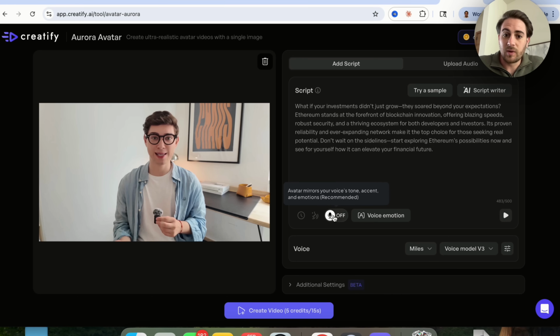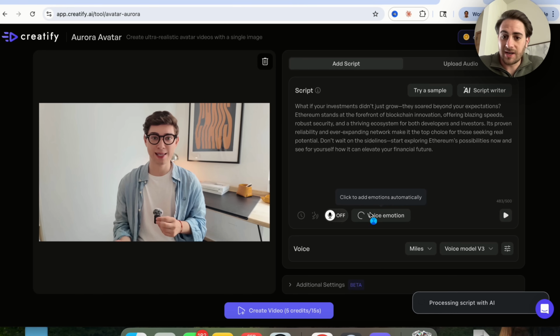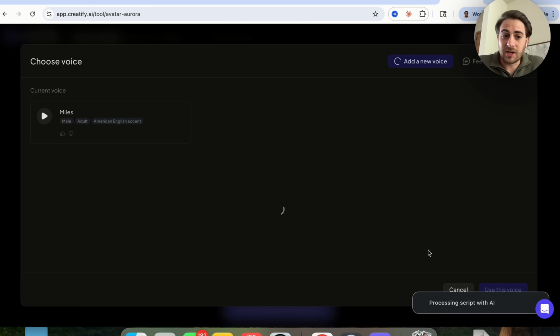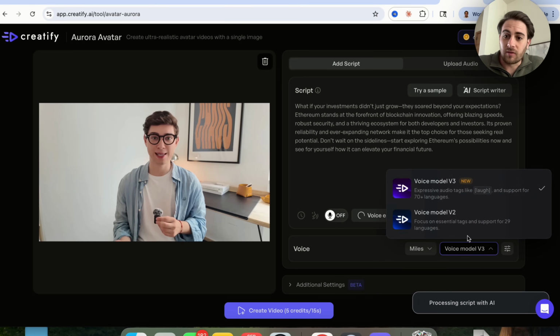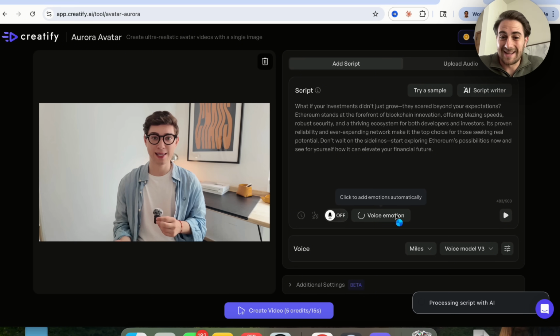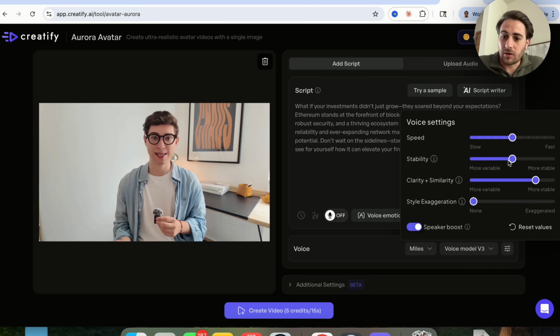For example, if we want our avatar to mirror our voices, tone, accent, or emotions, we would be able to use this. We could add in voice emotion right here, which is then going to add in emotions into the script so that it sounds more realistic. And we can come over here and we could change all the different voices that are used. We could change the different voice models that are used. For example, voice model V3 has expressive audio tags, which is what's going to get added in with this emotional feature right here. And then in addition to that, we could come over here and actually adjust this.